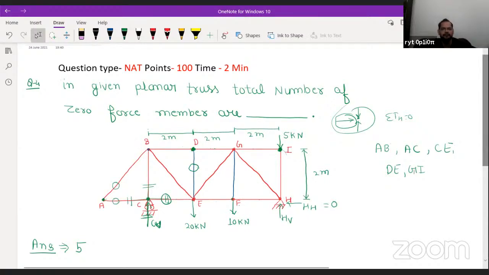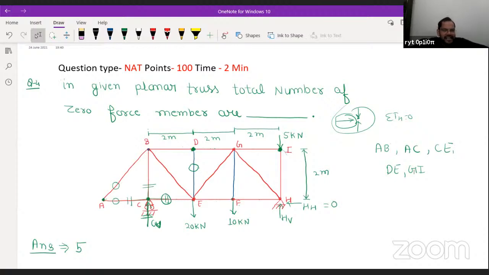Is it clear? Any doubt, please tell me. Any doubt in this? Fine. If there is no doubt, then I have already explained all the solutions for today's quiz questions. So thank you very much. And I request all of you, please share the session with your friends so that they will have at least the idea about the solution of these questions.